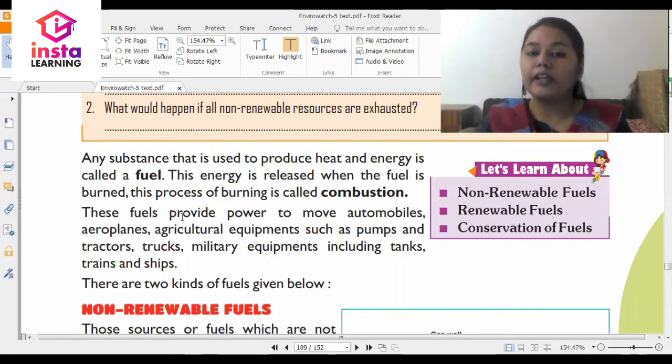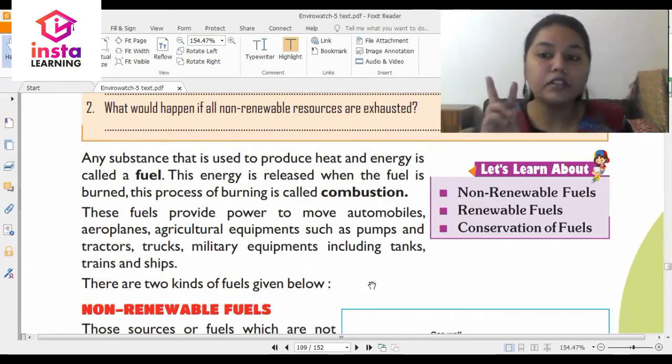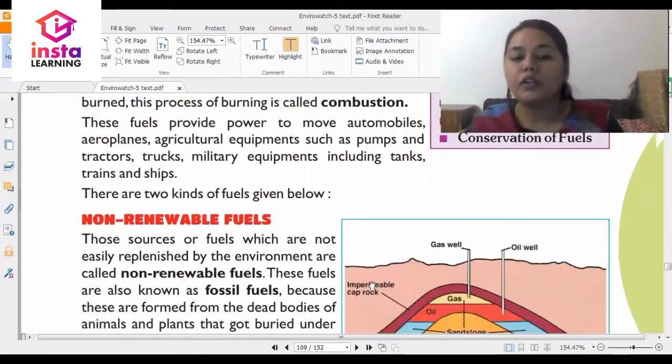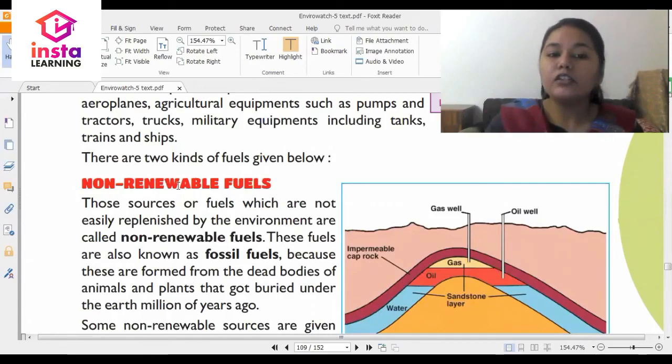These fuels provide power to move automobiles, aeroplanes, agricultural equipments such as pumps and tractors, trucks, military equipments including tanks, trains and ships. Now we need to know that there are two kinds of fuels. All right, what are these? The first is the non-renewable fuel. Let's see what is the definition. Those sources of fuels which are not easily replenished by the environment are called non-renewable fuels.